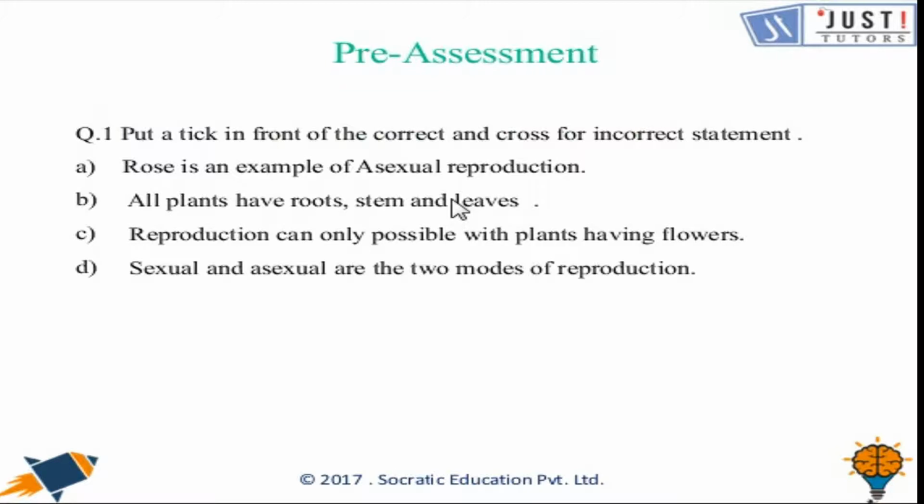Starting with the pre-assessment question, let's discuss. Question 1: put a tick in front of the correct and a cross for the incorrect statement. So basically we have to find the true and false statements. The first is: rose is an example of asexual reproduction. Are you in agreement with this statement? Is it true? Yes, absolutely. Because in rose, we use the stem as the seed.